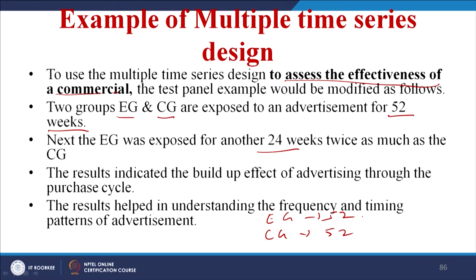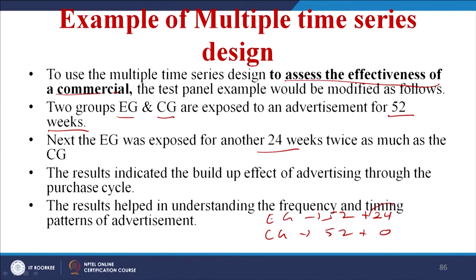The exposed group, the experimental group, was again exposed for 24 weeks and here nothing, 0. 24 weeks, twice as much as the control group. So, let us say the control group was shown 2 times a day, the experimental group was shown 4 times a day, twice, the same advertisement. So, these 24 weeks are double. Here it is the normal process going on and here it is double, whatever is shown once here is shown 2 times here, that way.